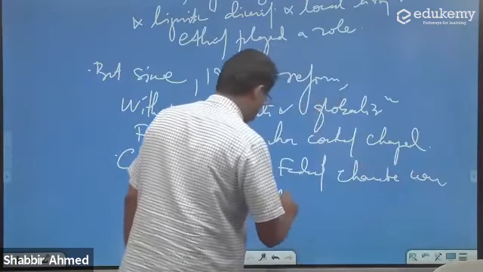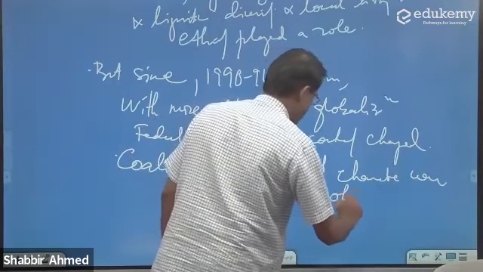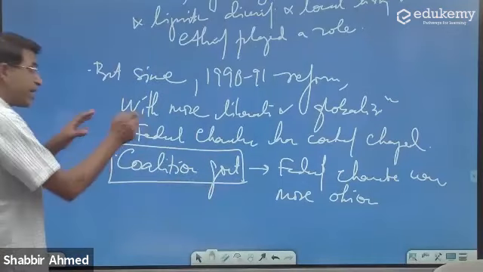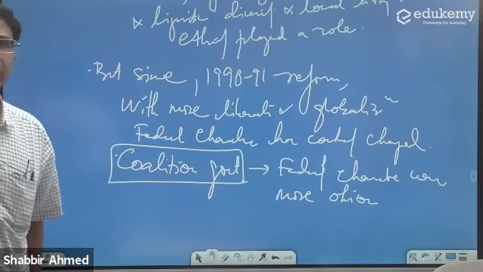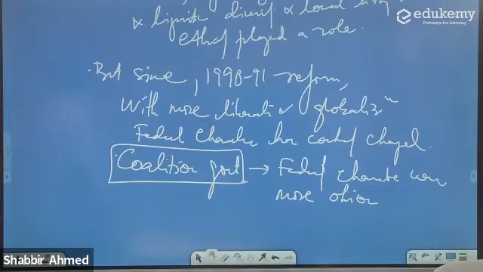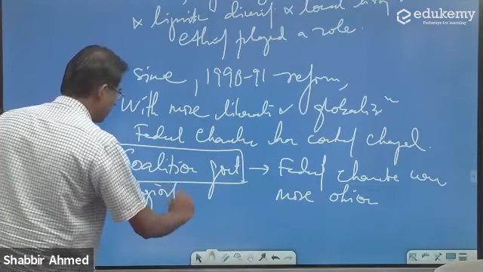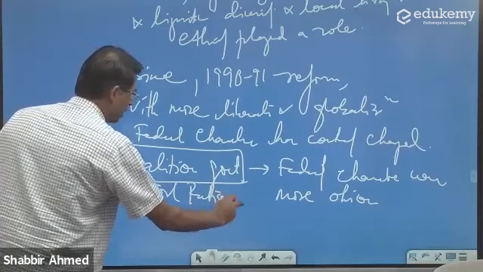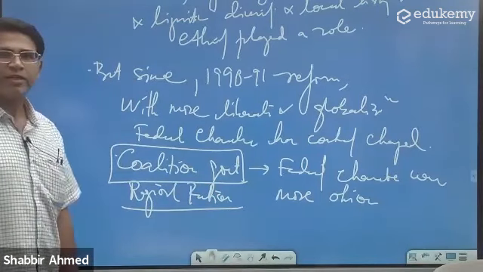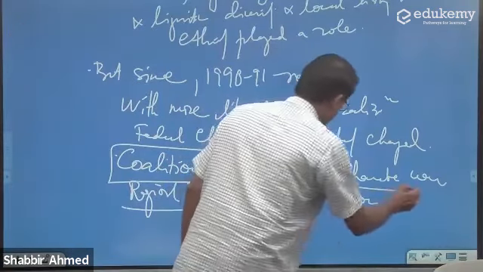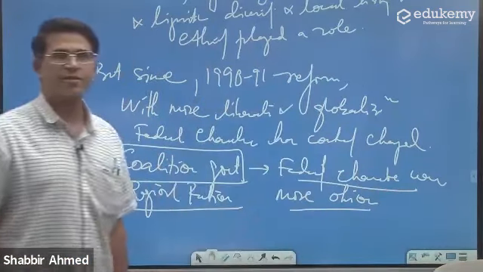was more obvious. So when I say this is an example of a political system, as long as the political reality was coalition governments, as long as we had the regional parties who were more decisive in the central policies, then the federal character was more obvious.